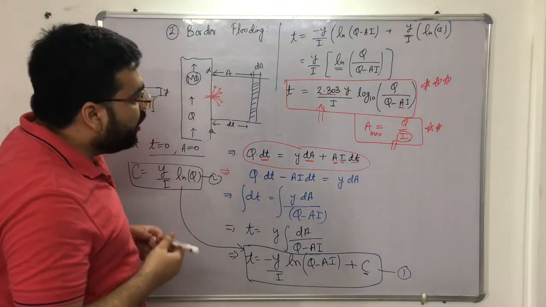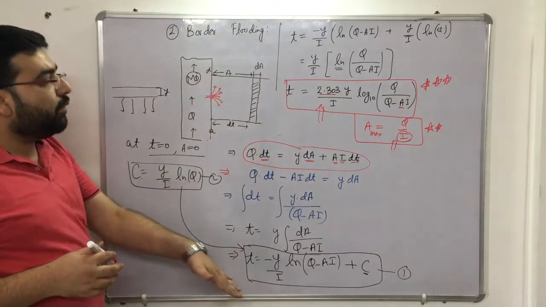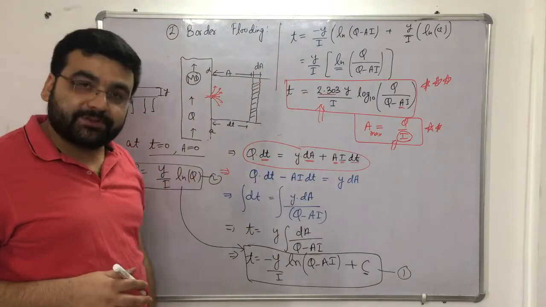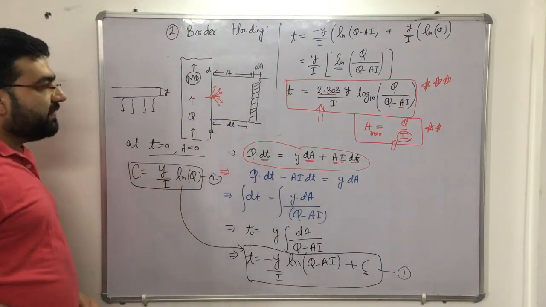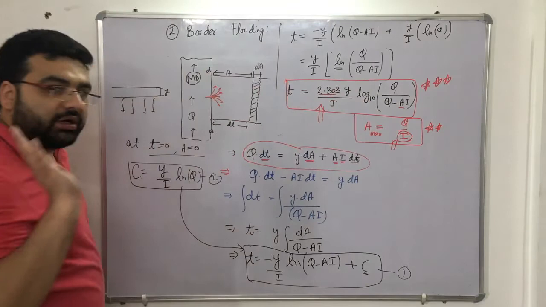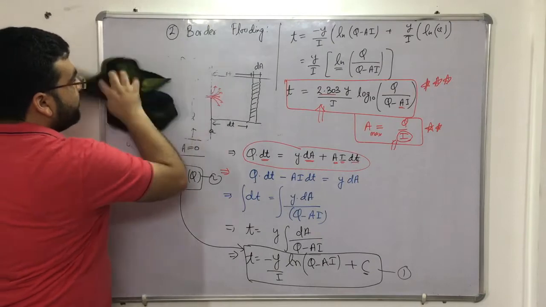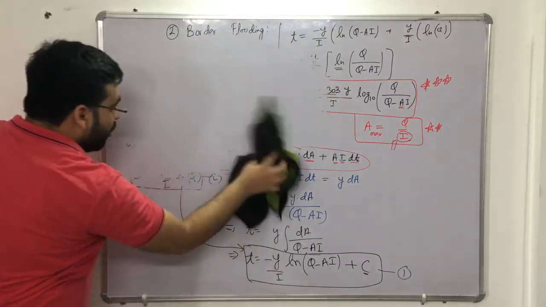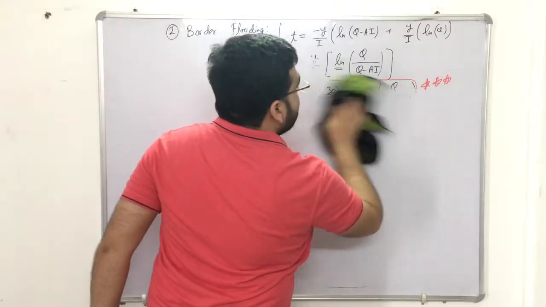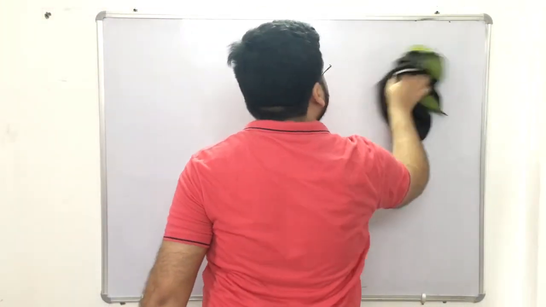Clear? Okay. So I hope that you have understood the classification of border flooding: what is border flooding and what are the various formulae of border flooding. We will be solving some numericals also on the basis of this. Okay. Now let's move to the next type of flooding. After border flooding, we have check flooding. These two equations are very important. Clear? So let me rub this, and let's come to the next type of flooding, that is known as check flooding. I hope you are getting it. This is very important. And keep practicing, then only you will get a very good rank.